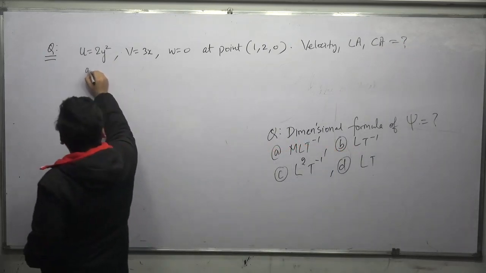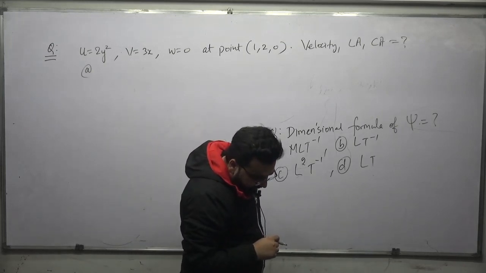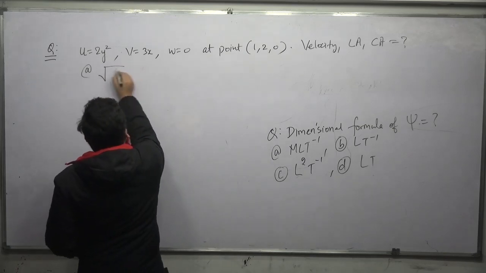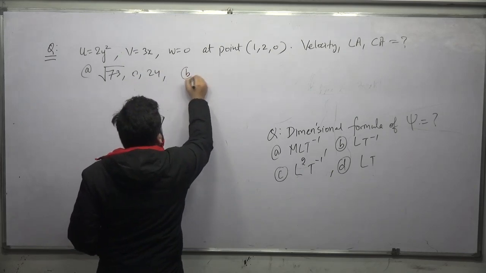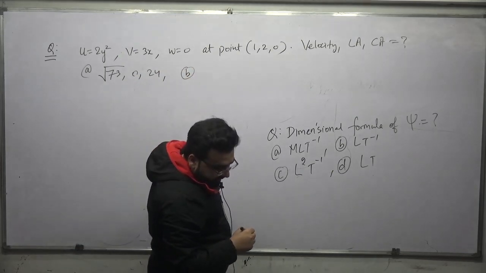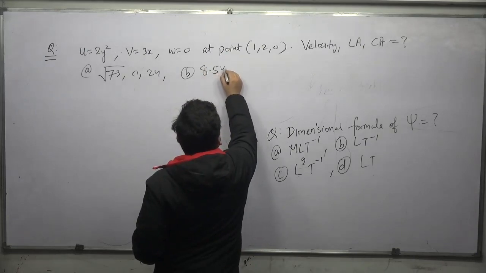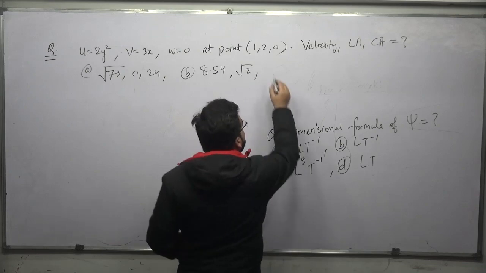Option number A, root 73, 0.24. Option number B, 8.54, root 2, 24 root 2.